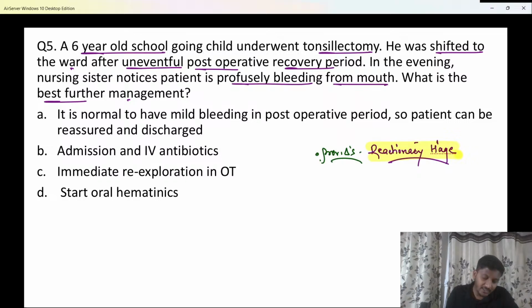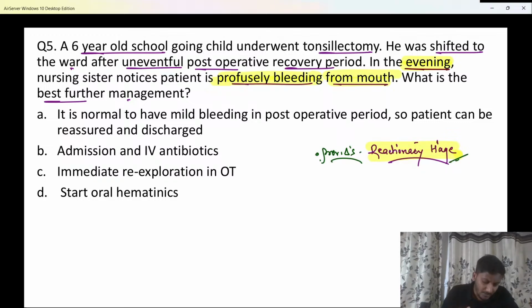In the evening, the nursing sister notices... So in the evening itself, beta, that means within a few hours of surgery, in the first 24 hours of surgery itself, the patient is having profuse bleeding from the surgical site or from the mouth, beta. So it has to be a case of reactionary hemorrhage. Hopefully now it's clear to all of you, those who were having any doubt.